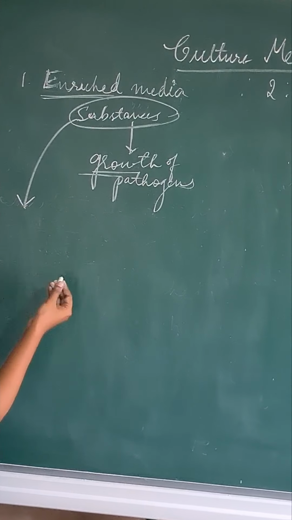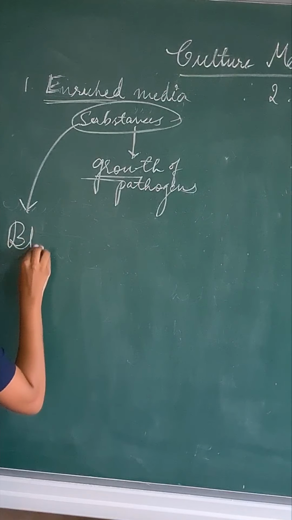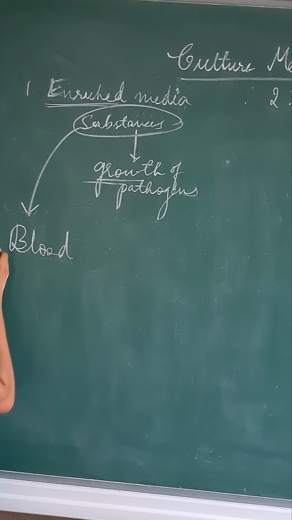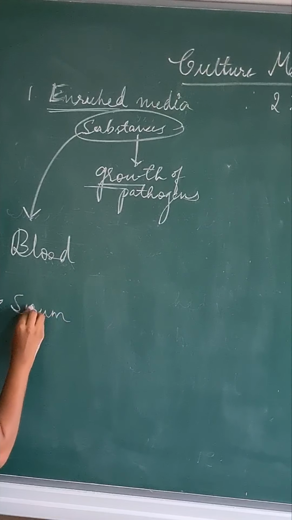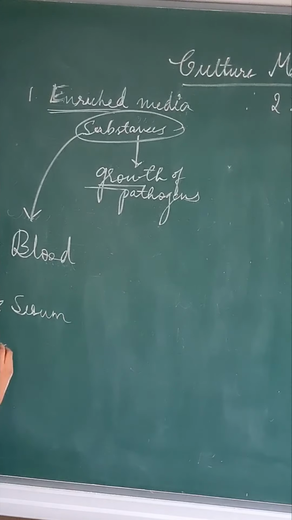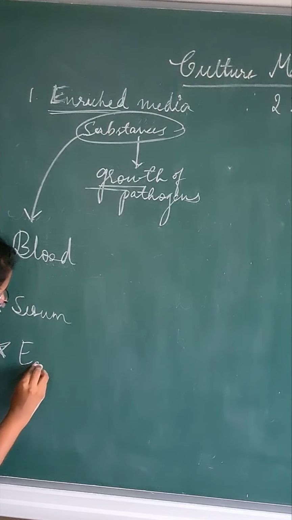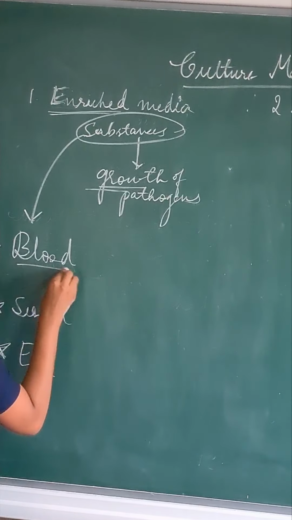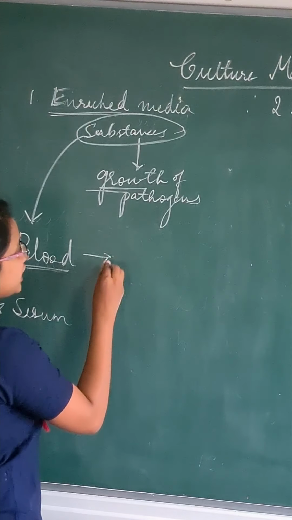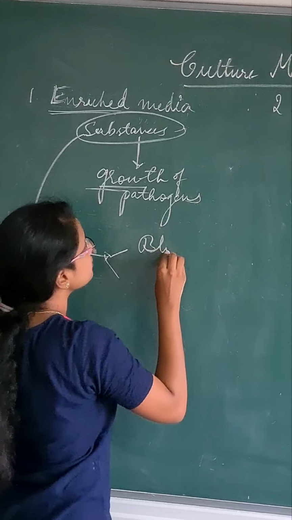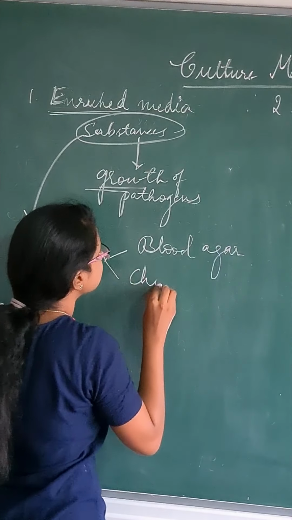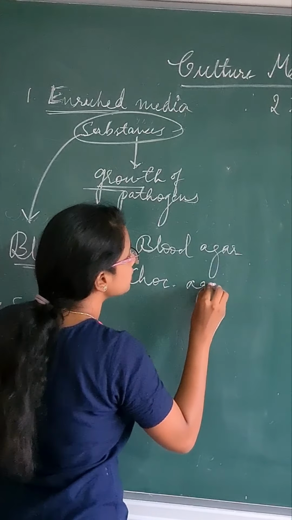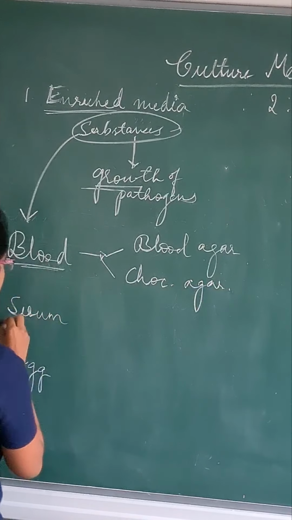The most commonly used substances are blood. It can be either blood or serum or egg. Using blood, there are 2 mediums. One is blood agar and other being the chocolate agar.